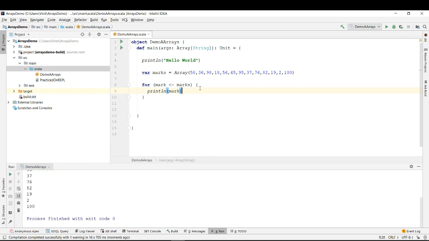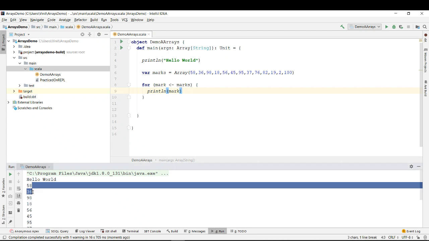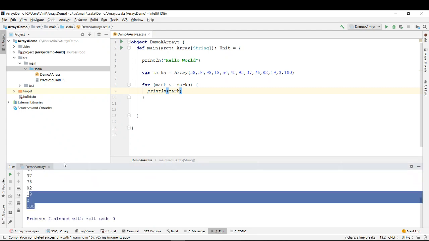Okay, so it is printing all the marks one by one. You see hello world, then from 58 until 100, it is printing all the marks one by one. So this is how you can access each and every element of an array. So what I'm saying is, accessing each element of an array.